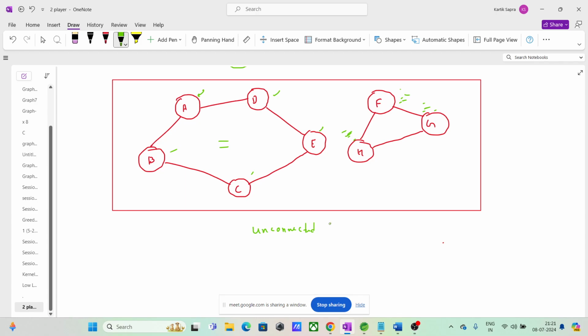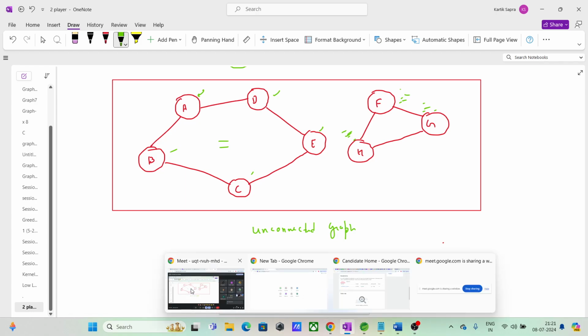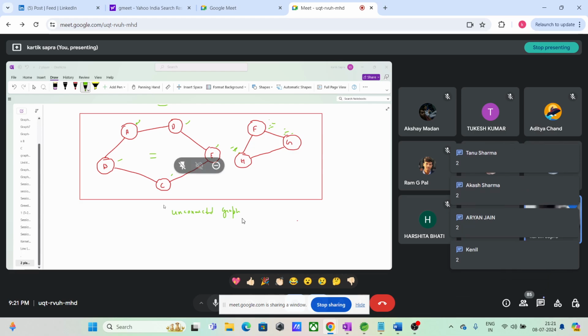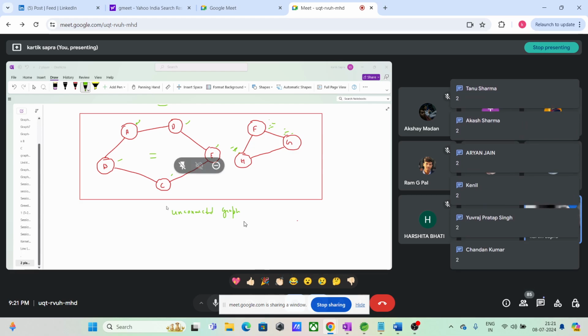Unconnected graph. How many connected components are there? This answer I want from everyone. How many connected components? Come on, people. Everyone, come on. Shrija, Akshay, everyone, come on.